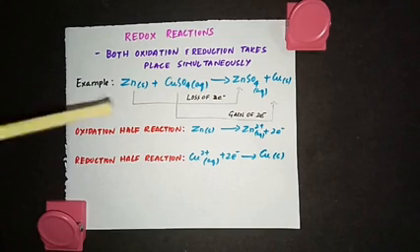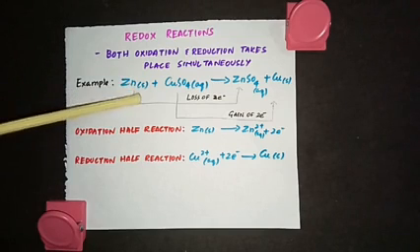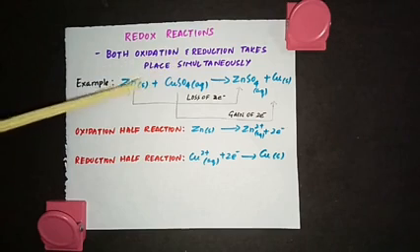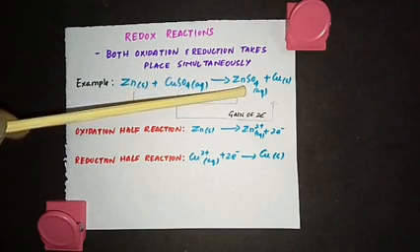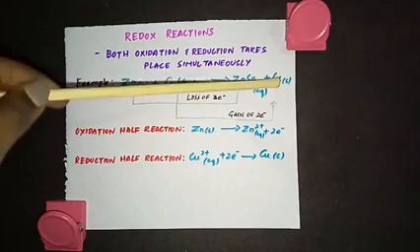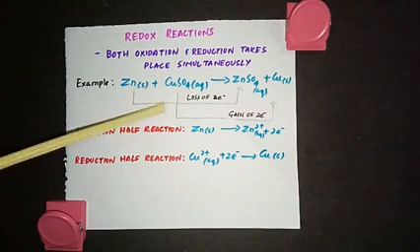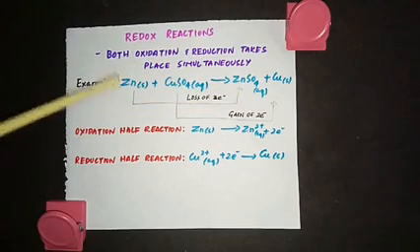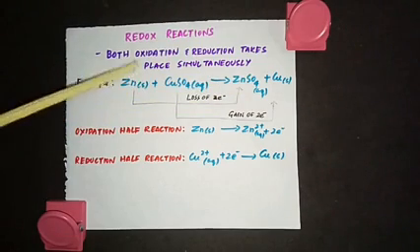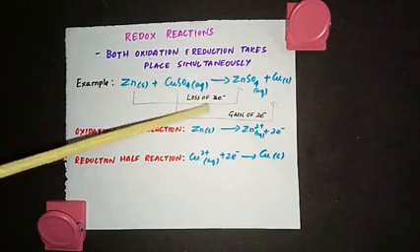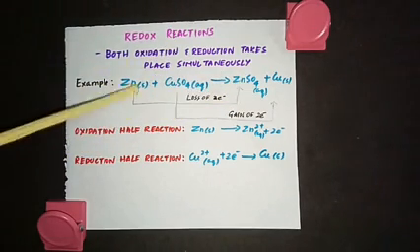Now look at this example. I'm taking zinc solid plus copper sulfate solution. What will happen? Zinc will change into ZnSO4, and CuSO4 is forming copper solid. Now see, zinc is changed into ZnSO4. Here the oxidation state of zinc is 0, and here it is Zn 2+. So there is a loss of 2 electrons. So zinc has undergone oxidation.